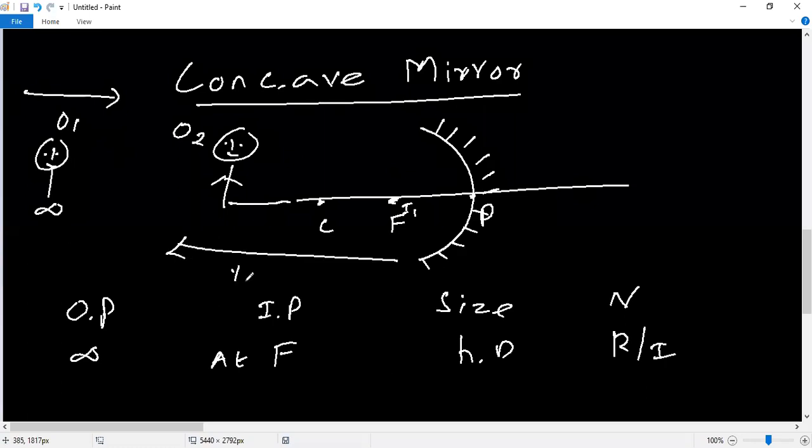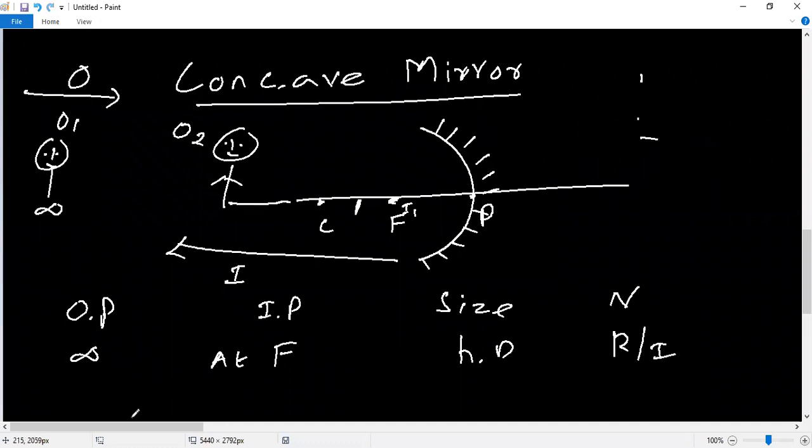The first position image is at focus, the second position is between F and C. The first one is a point size, a highly diminished image; the second one is just a diminished image.